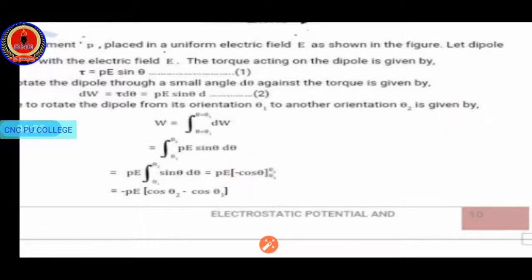So just applying the limits, we have the equation W is equal to minus PE of cos theta 2 minus cos theta 1. So we are just taking that negative sign inside, and that will be W is equal to PE of cos theta 1 minus cos theta 2.